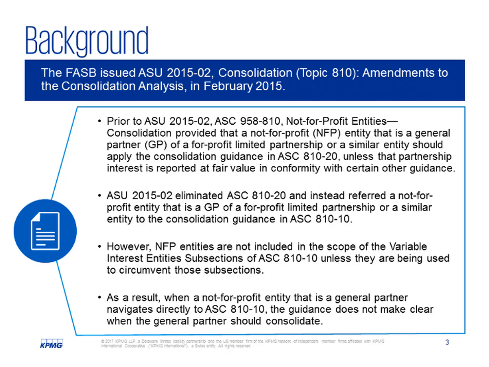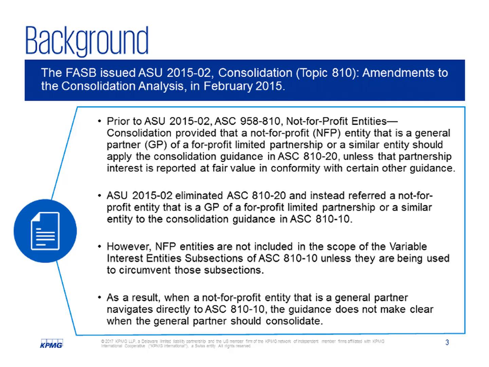When the FASB issued ASU 2015-02 amendments to the consolidation analysis, it changed how investors in limited partnerships and similar entities are evaluated for consolidation. Specifically, ASU 15-02 eliminated the presumption in the voting interest model that a general partner controls a limited partnership, but that is only after the investors have concluded that the entity does not have the characteristics of a VIE using updated guidance. Effectively, the guidance in ASU 15-02 refers a reporting entity, including a not-for-profit entity, that is a general partner of a for-profit limited partnership or a similar entity to the variable interest entity guidance in ASC 810-10.